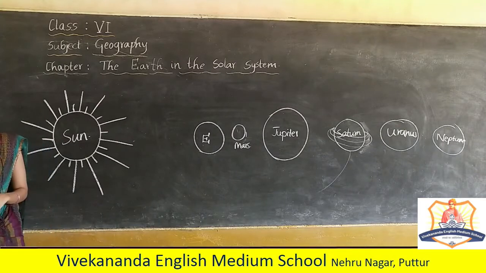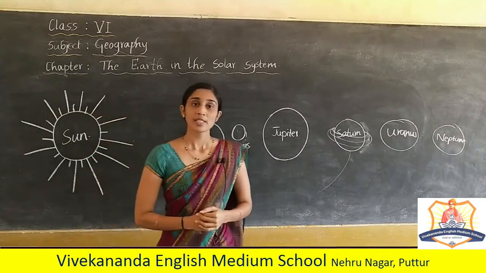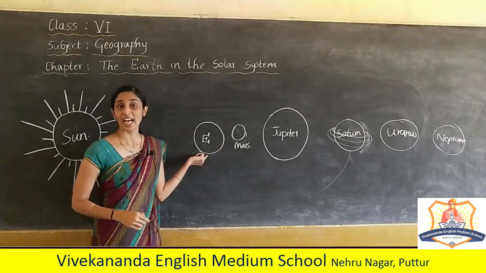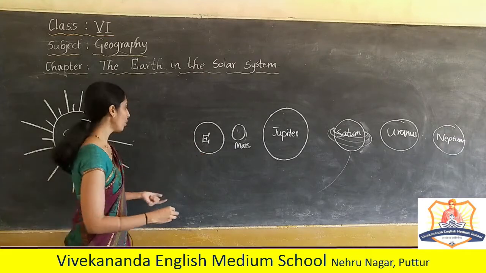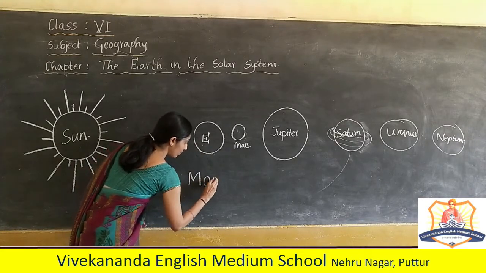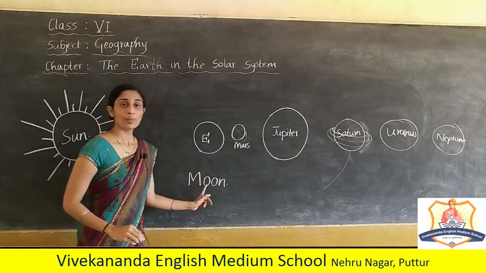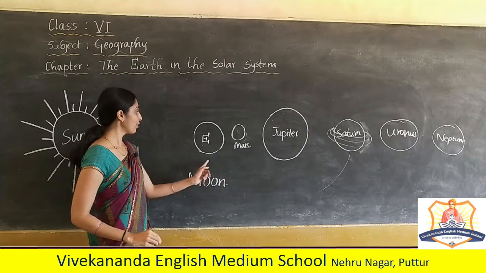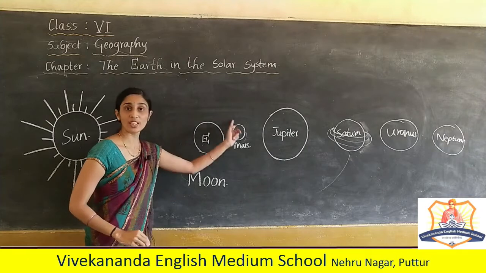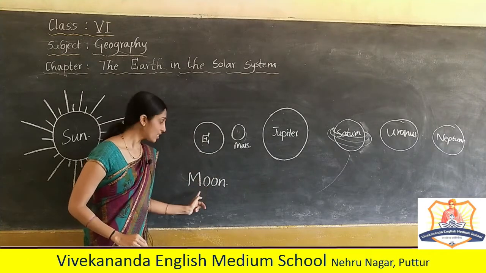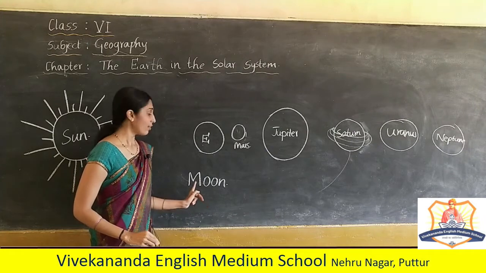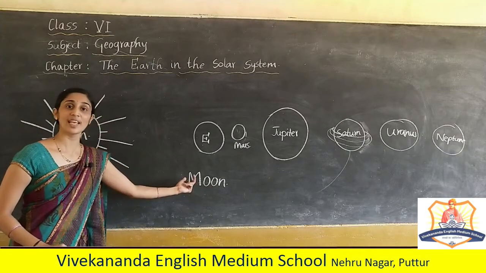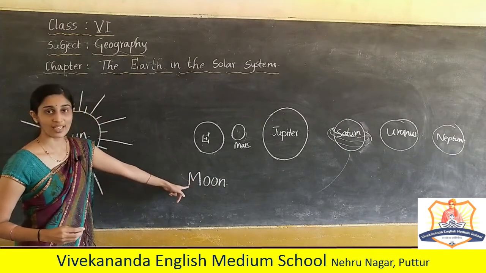The next is satellites. Earth has one natural satellite that we call Moon. So Moon, what is it? The satellite which revolves around the Earth. This is a natural satellite which reflects the light from the sun. Hence we can see the moon in the night sky, right?